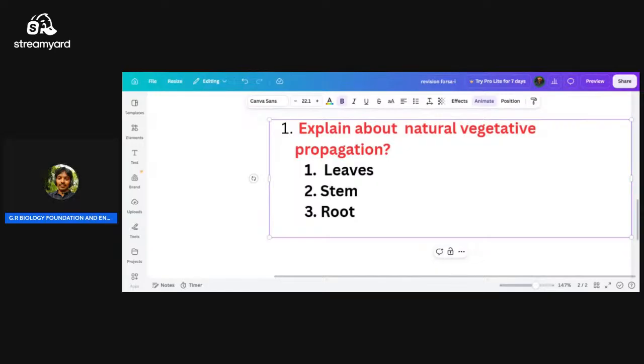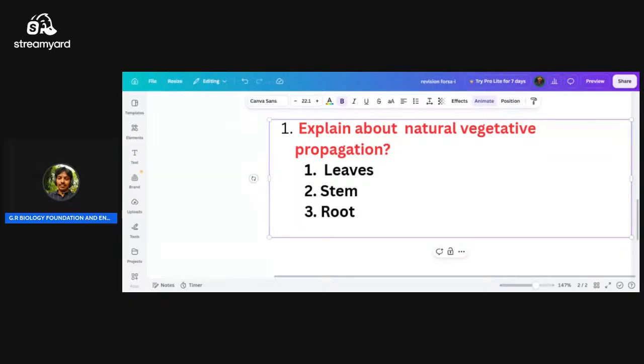That is one. Next we are going to discuss the stem. Through the stem they get their offspring.